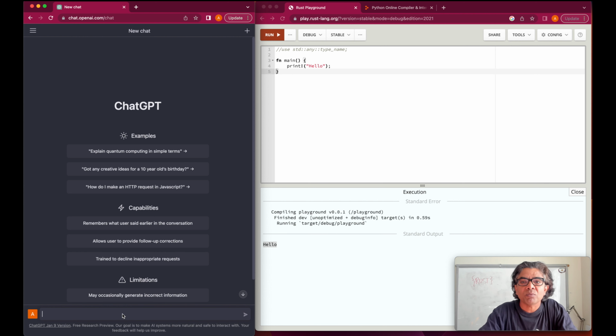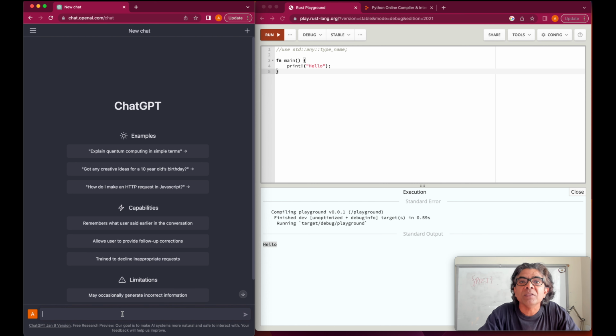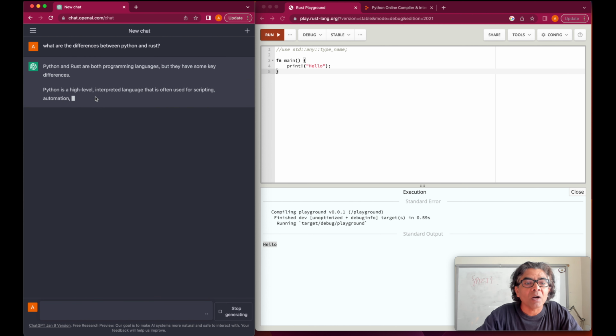So first, just for the starter, because I'm coming from a Python background and I have never written any Rust code, this is the first time I'm really looking into the IDE and trying to understand how the Rust programming language is written. So the very first thing I want to understand is the differences between Rust and Python. So I would ask, what are the differences between Python and Rust?